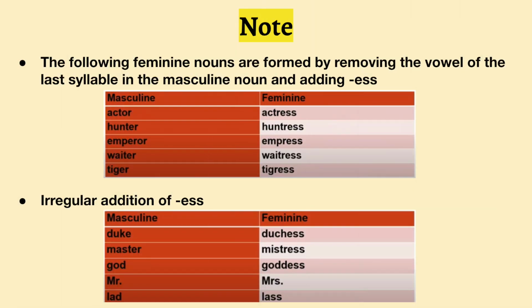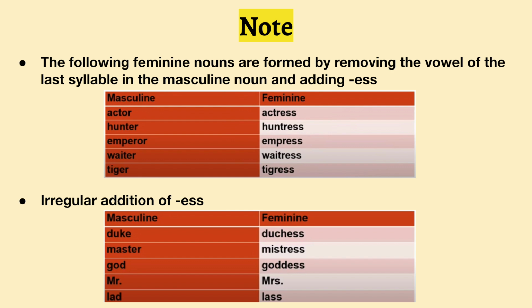Small things that we need to remember. Firstly, the following feminine nouns are formed by removing the vowel of the last syllable in the masculine noun and adding ESS. So, what we are doing here would be to remove the vowel in the last syllable of the word and then add ESS. For example, actor, actress, hunter, huntress, emperor, empress, waiter, waitress, tiger, tigress.